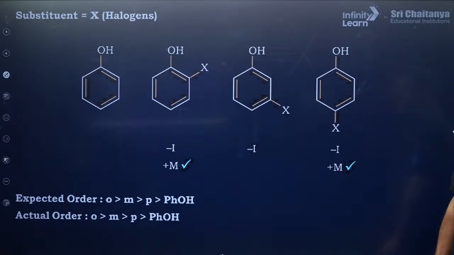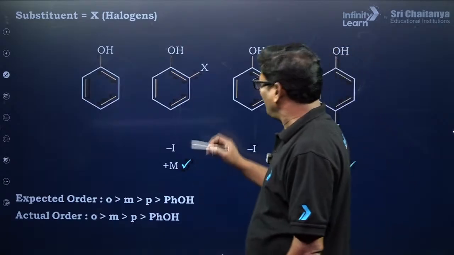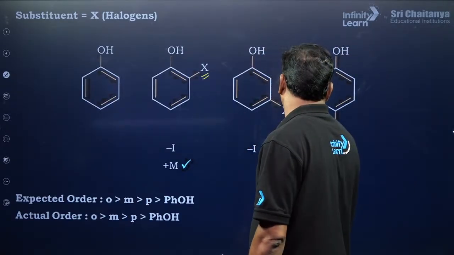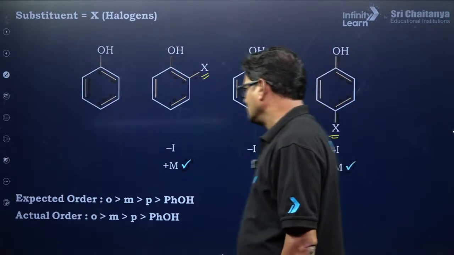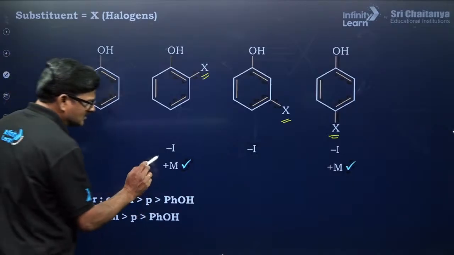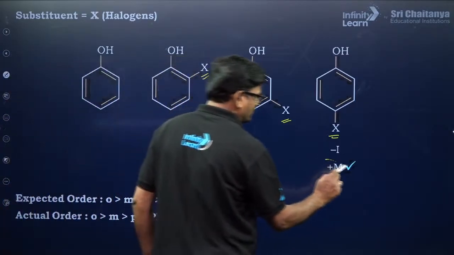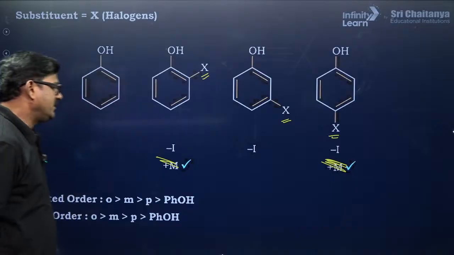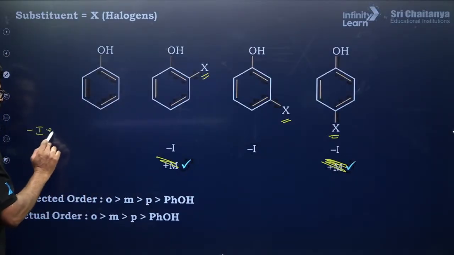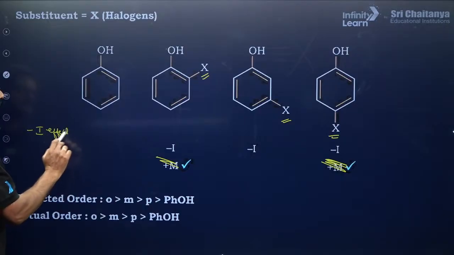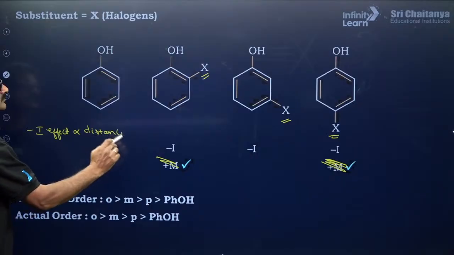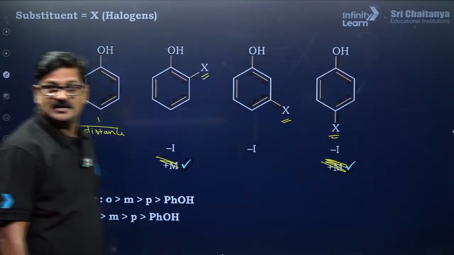Now let's see, if this group is a halogen, a halogen always has a negative inductive effect. Okay, so the order is going to be, you don't consider this, only you consider this inductive effect. Inductive effect is going to be distance dependent.